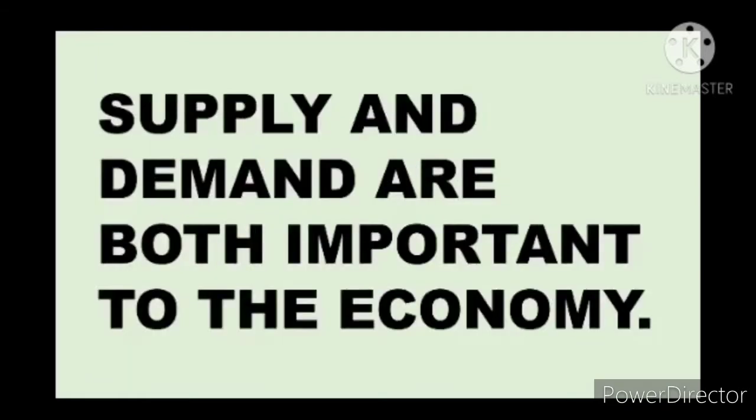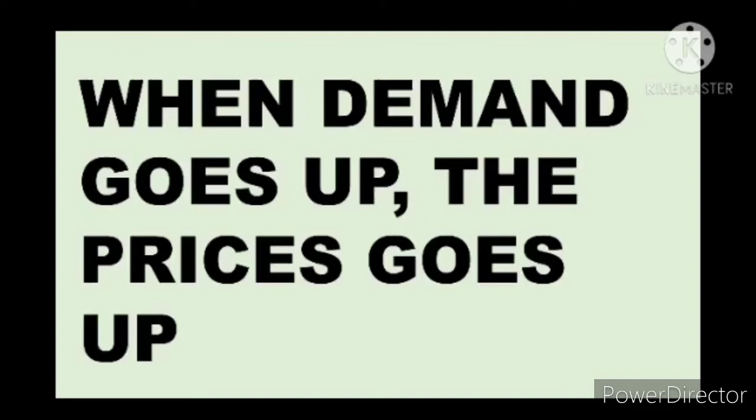Supply and demand are both important to the economy because they impact the prices of consumers' goods and services within the economy. According to the market economy theory, the relationship between demand and supply balances at a point in the future. This point is what we call the equilibrium price. When the demand goes up, the prices go up. Of course, if the prices of the product go up, not all people can afford that kind of goods. If the demand goes up, of course, the producer will produce more and more of those goods.